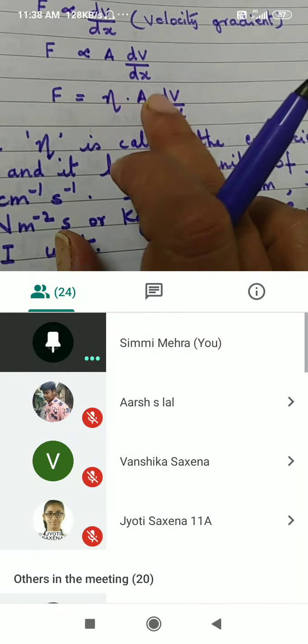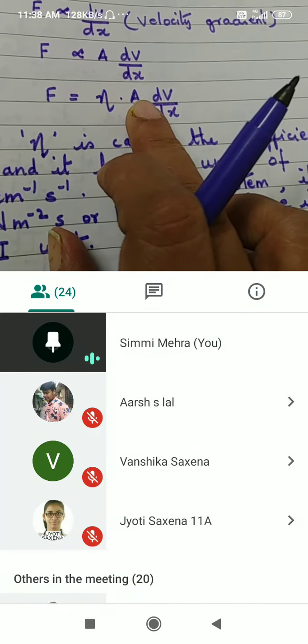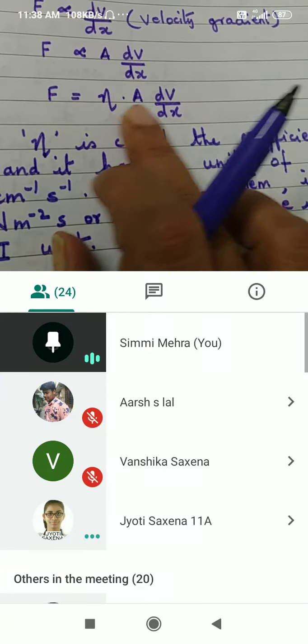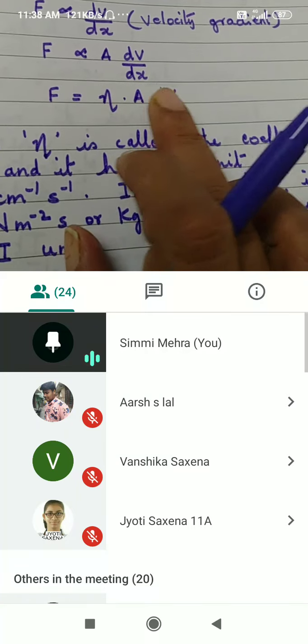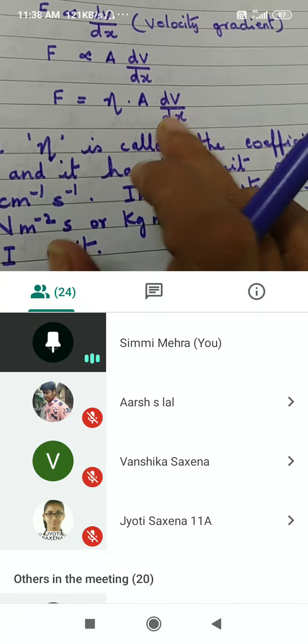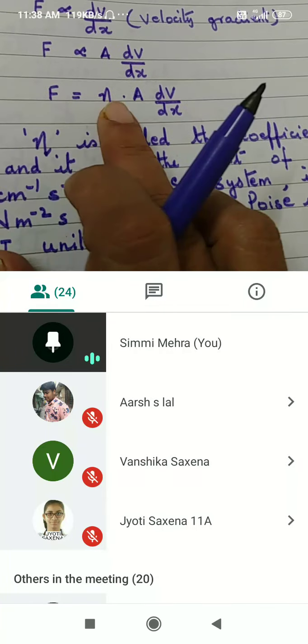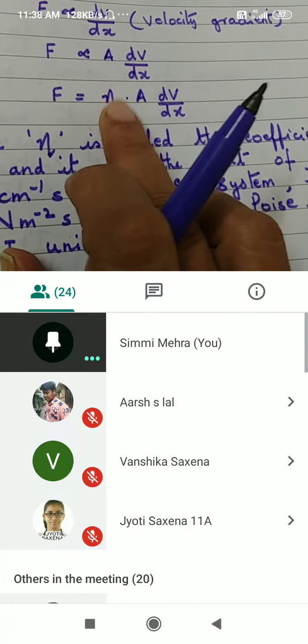A you take as unity, 1. Area of the liquid will be 1, and dv by dx is also going to be 1. Then what will happen? F will be equal to neta.